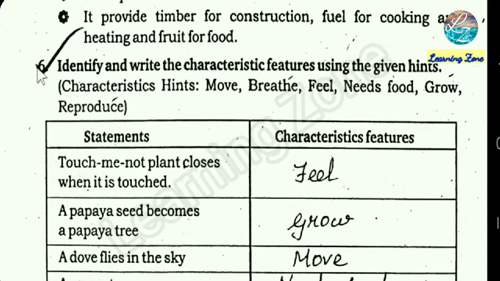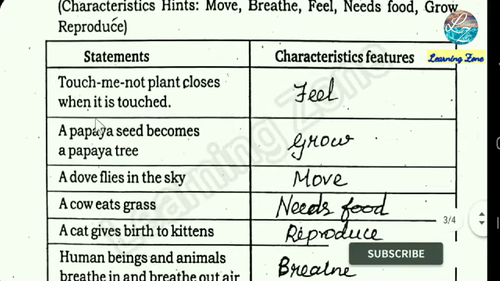The sixth question. Identify and write the characteristic features using the given hints. Characteristics hints: move, breathe, feel, needs food, grow, reproduce.